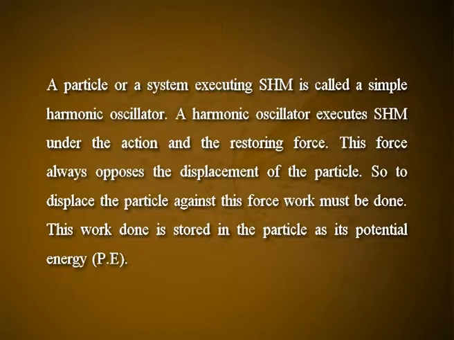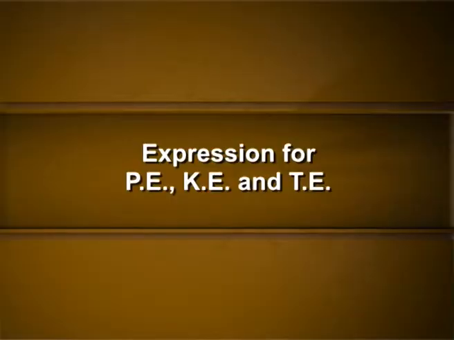This work done is stored in the particle as its potential energy, PE. Since the particle is in motion, it has kinetic energy, KE. The sum of potential energy and kinetic energy is always constant, provided part of this energy is not used to overcome frictional resistance, etc. Expression for potential energy, kinetic energy and total energy.